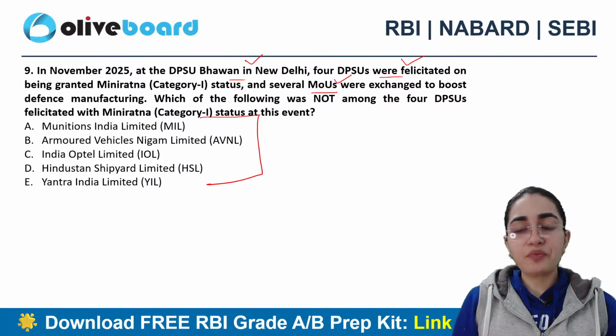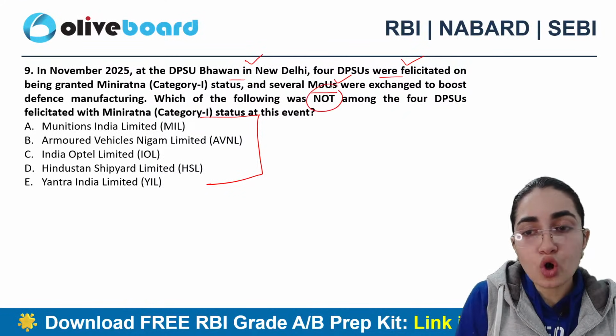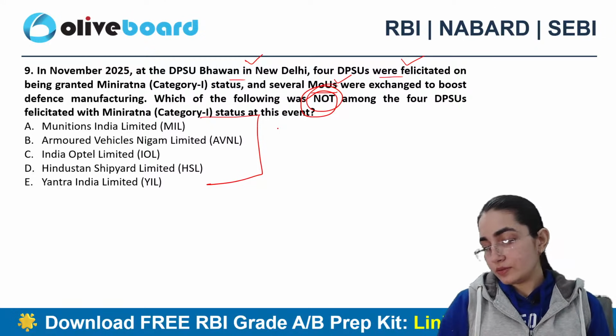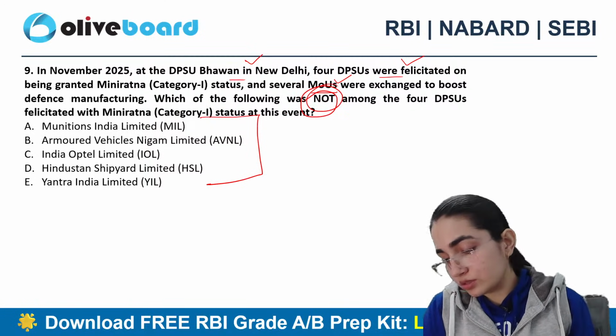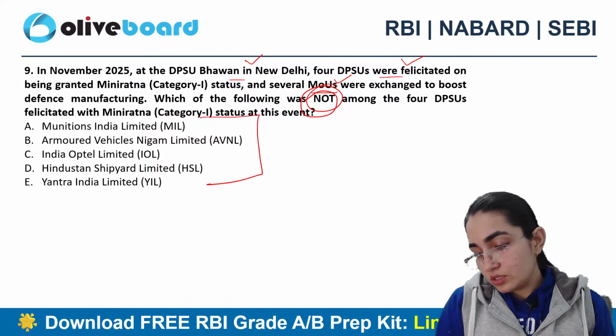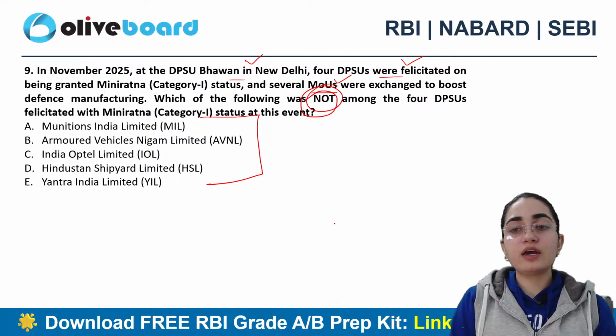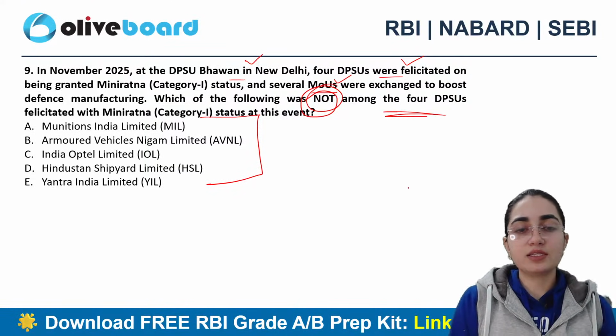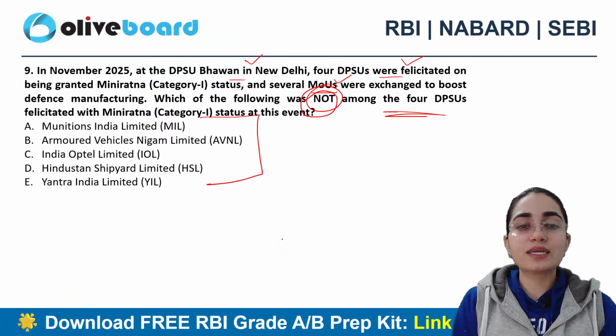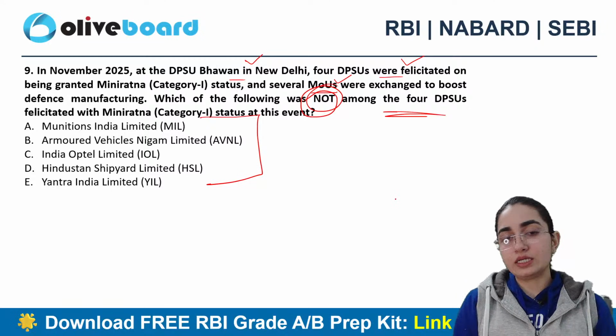Satya, remember, I have asked you which one is not among the 4 DPSUs here. I've not asked you part of it, but I've asked you not among the 4 DPSUs which are felicitated as Mini Ratna Category 1 status.